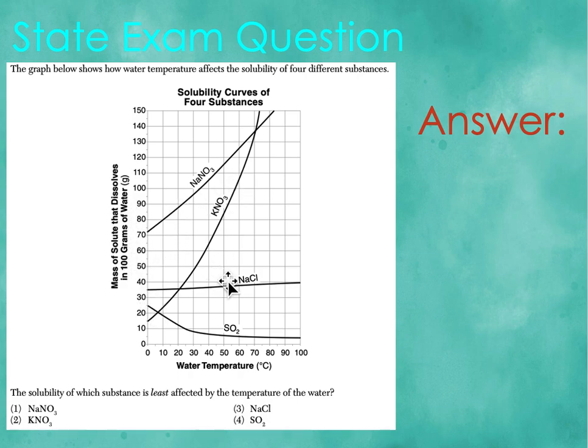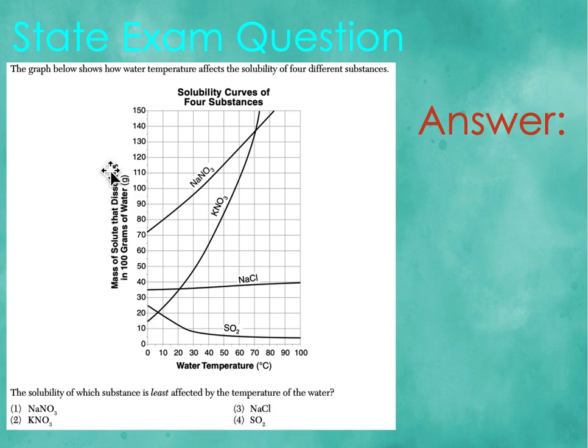So we have 4 different substances, right? NaNO3, KNO3, NaCl, and then SO2. Each line represents a different substance, and then right here you have the temperature. So the question is: the solubility of which substance is least affected by the temperature of the water, right?